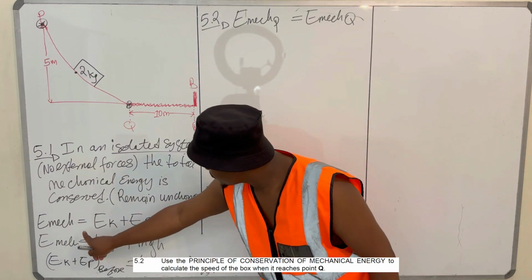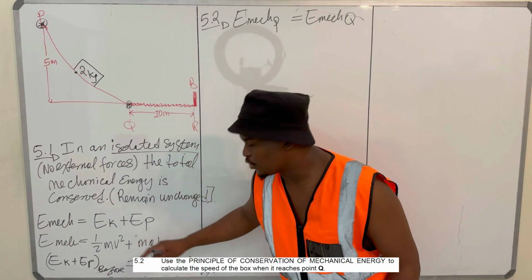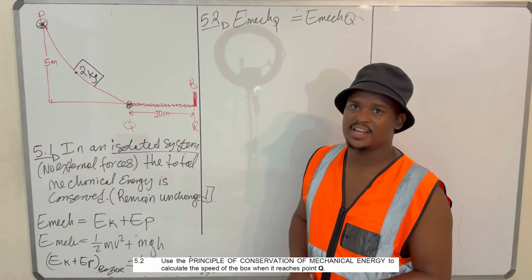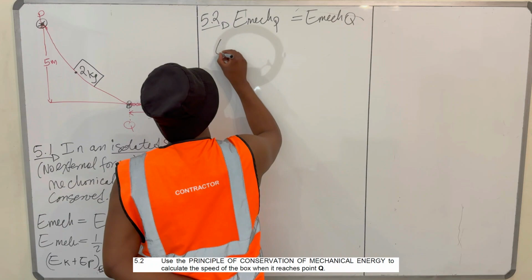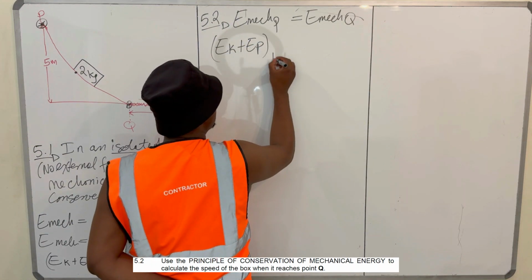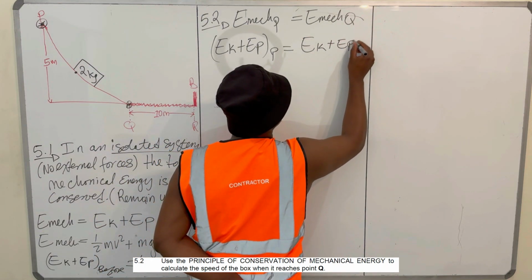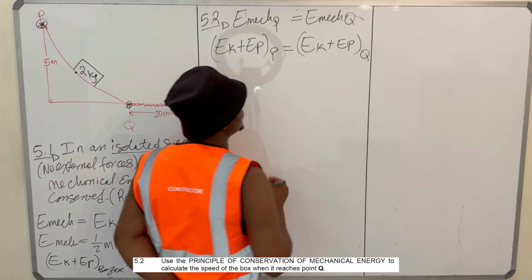I define mechanical energy as the sum of the kinetic energy and gravitational potential energy. So, here we'll have EK plus EP at point P, equal to EK plus EP at point Q.